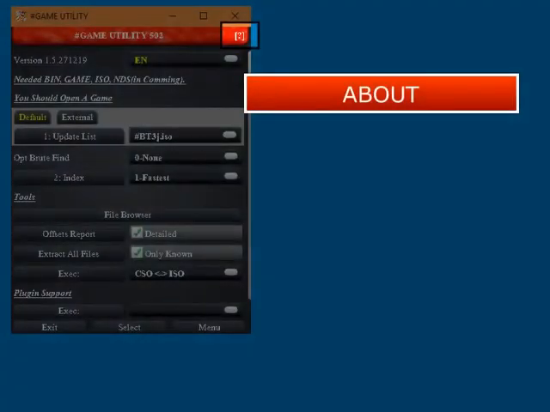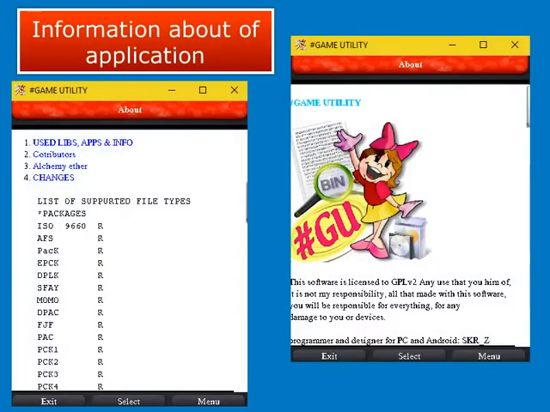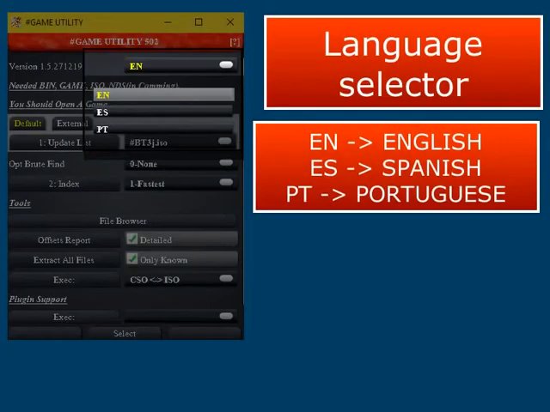About button. Here you can see information about the application: changes, used libraries, supporters, format, and Alchemy OS. I'm still completing this. I'll say little about this, only that at the moment it is translated to 3 languages: English, Spanish and Portuguese. If one of these is selected, it will be saved automatically and the application will open with the selected language.